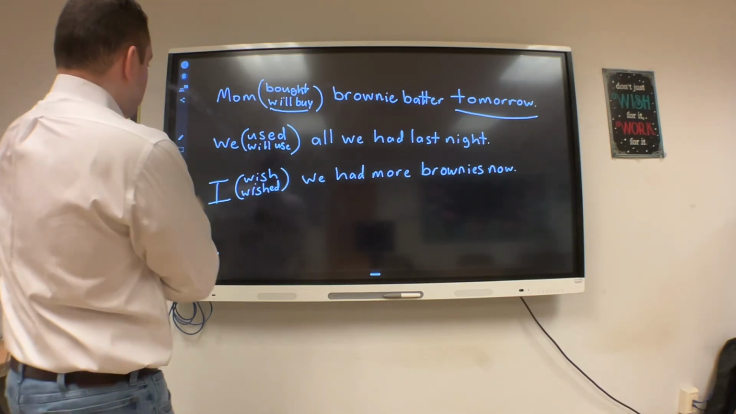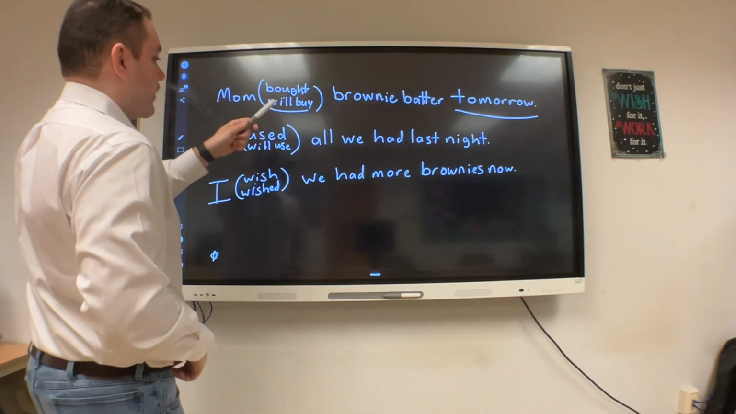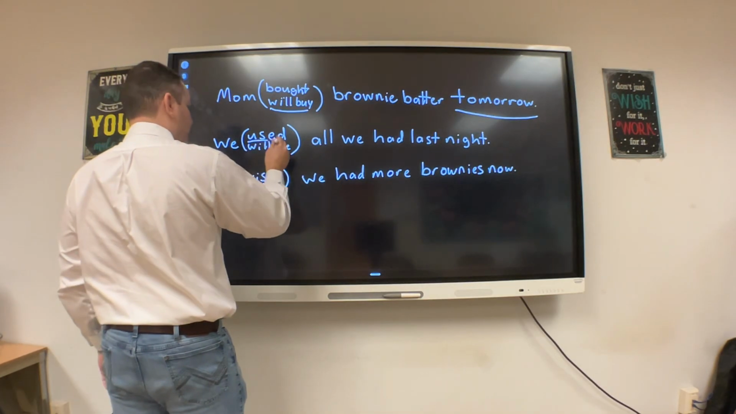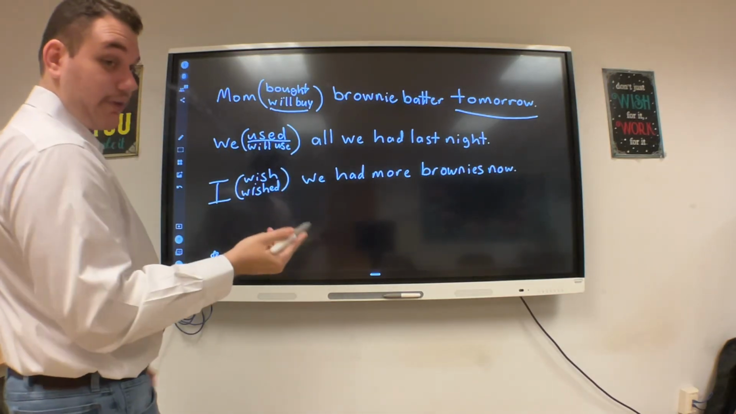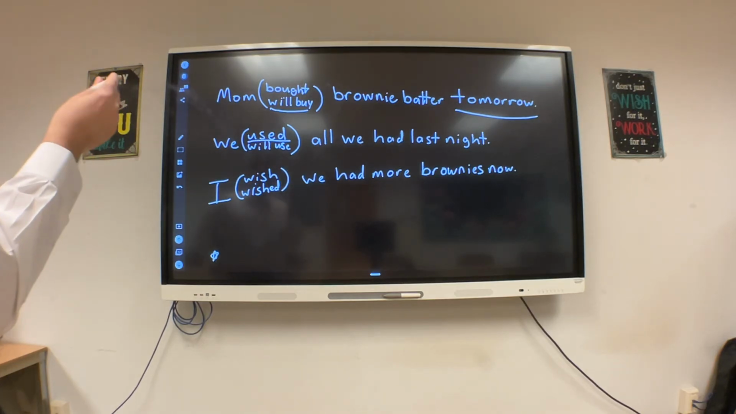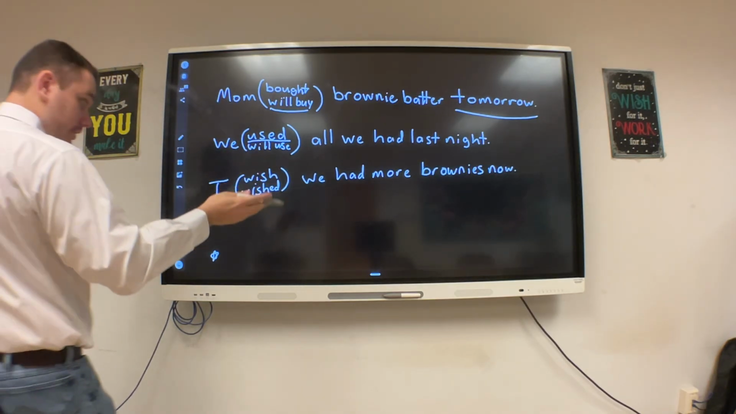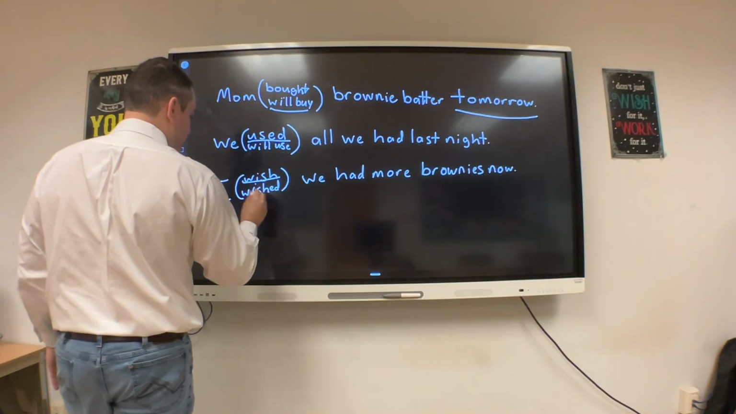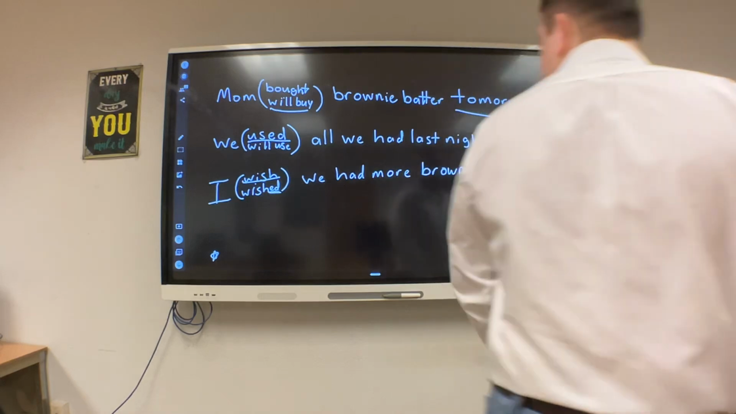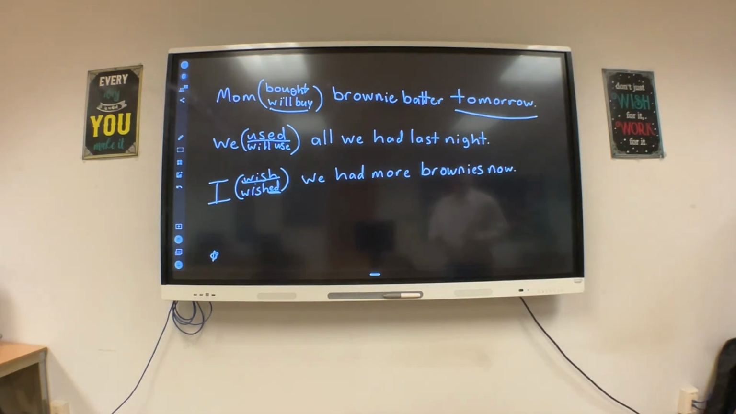And so number two right here, we used or will use all we had last night. Again, last night, it's gotta be used, it's gotta be past tense. You wouldn't say will use your brownies last night. And the last one, I wish or wished we had more brownies now. And again, now is present tense, it would be wish. Wish, that ed makes it past tense, so that would not be the answer. Like I said, it's just reading through the sentence, looking for those clues like tomorrow, last night, or now, and just making sure you pick the verb tense to make the sentence agree with each other.